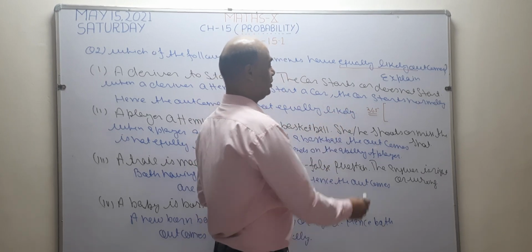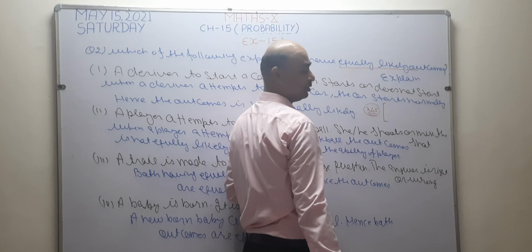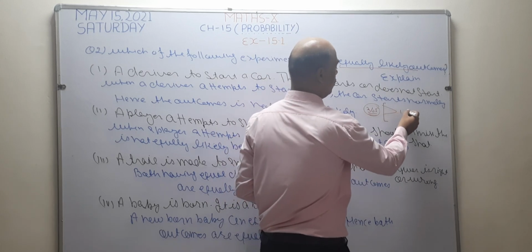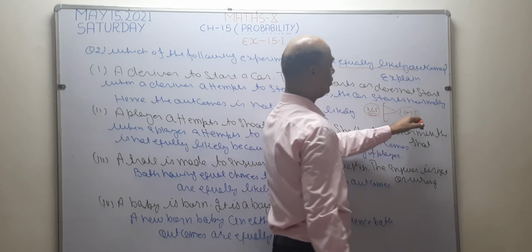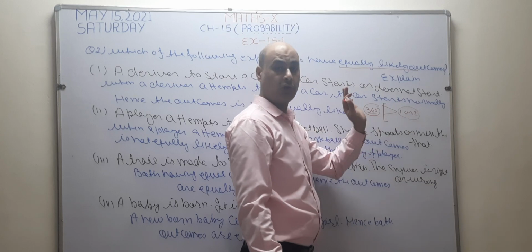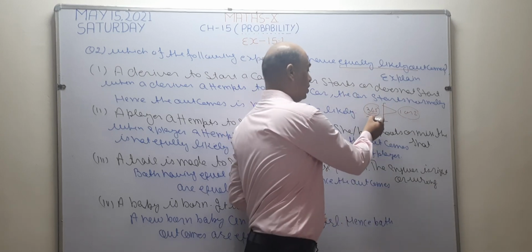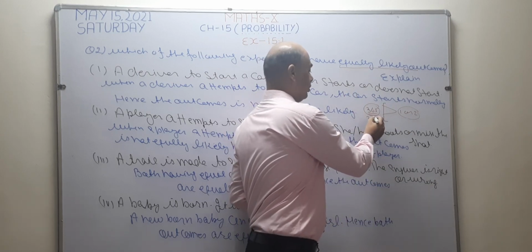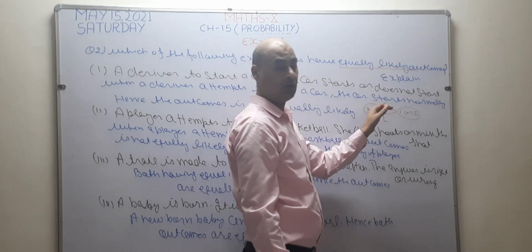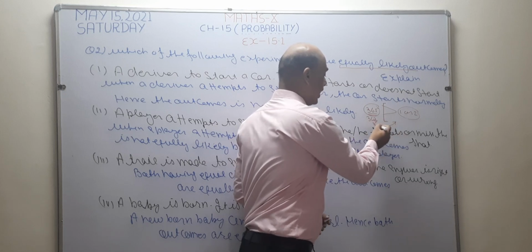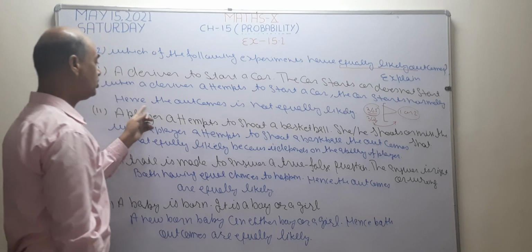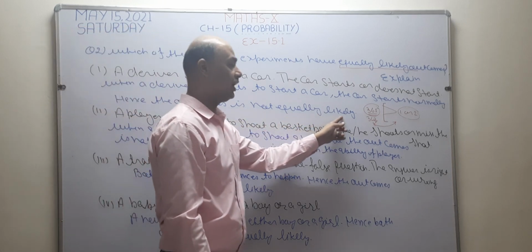When we start the car, out of 365 days, if any defect is there, then only 1 or 2 times our car is not going to start. Otherwise, in 363 or 362 or 360 days, it is going to start. So this is not equally likely outcomes, not 50-50. Hence the outcomes are not equally likely.